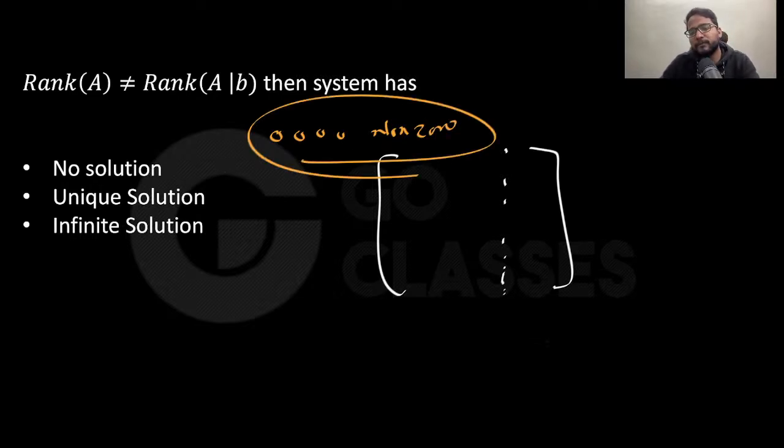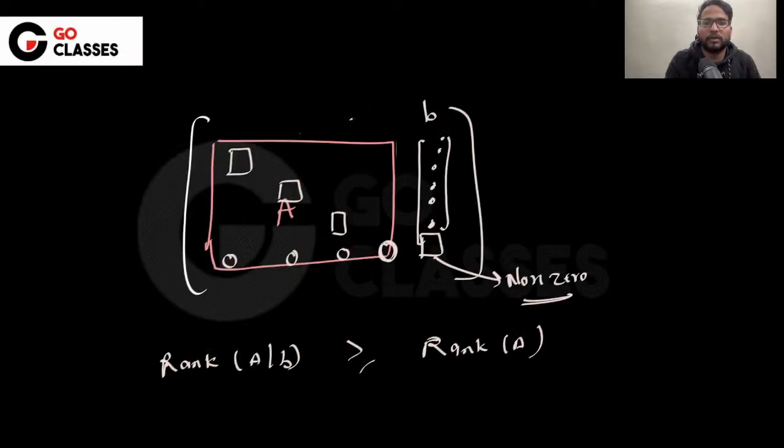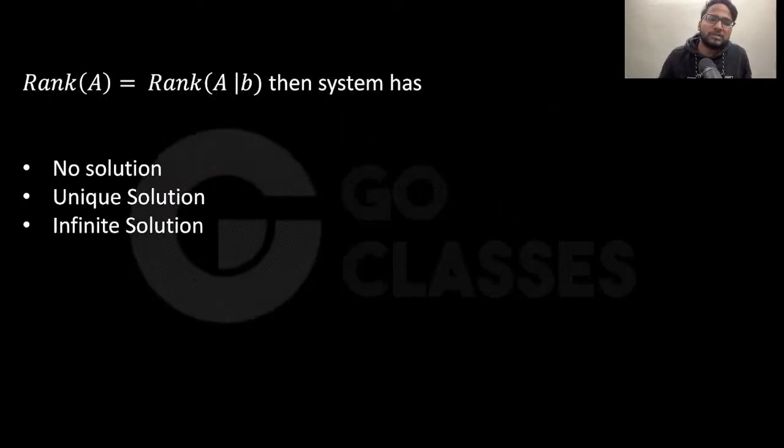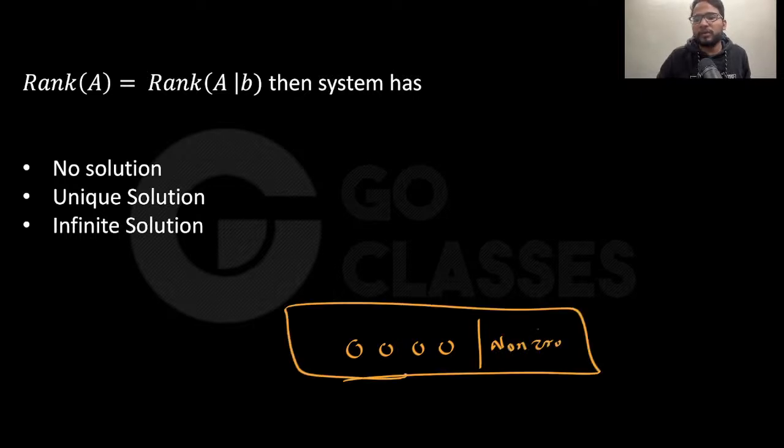Then what is the answer here? Let me know quickly. What is the answer that you are getting? A, right? No solution. Now let's move to more questions. Suppose both are equal, then it means what? It means that 0 0 0 non-zero does not exist. Now it will depend on the free variable.